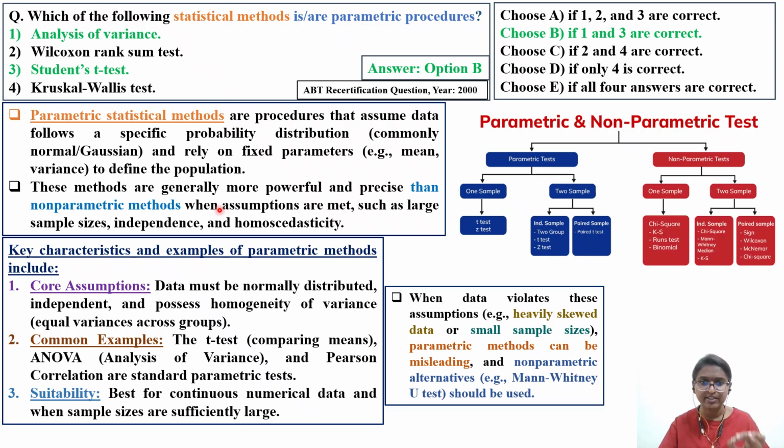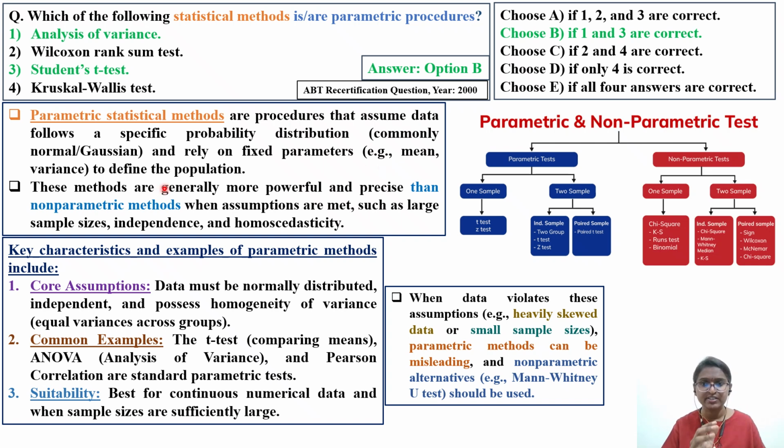But with this question, we'll try to read other concepts also. So parametric statistical methods are procedures that assume that data follows a specific probability distribution curve. If you look at the curve, the distribution of the population has a specific probability distribution. Commonly a normal distribution or Gaussian distribution, and they rely on fixed parameters, that is they depend on the average, that is the mean, and the variance, to define that particular population.